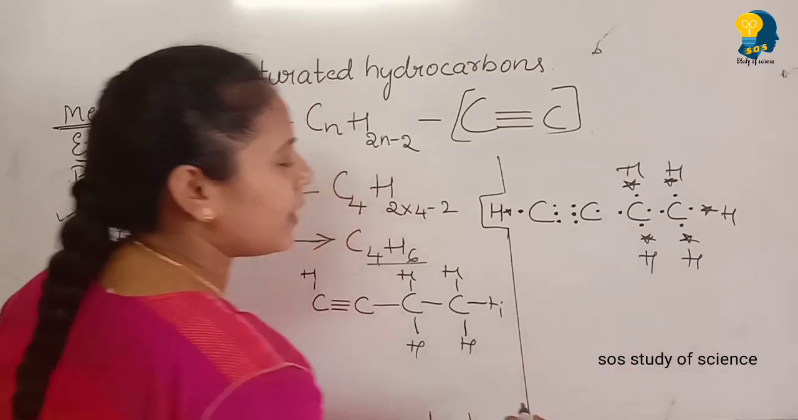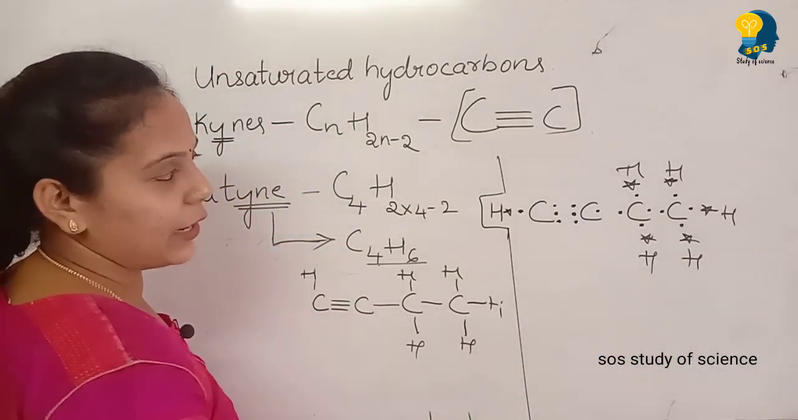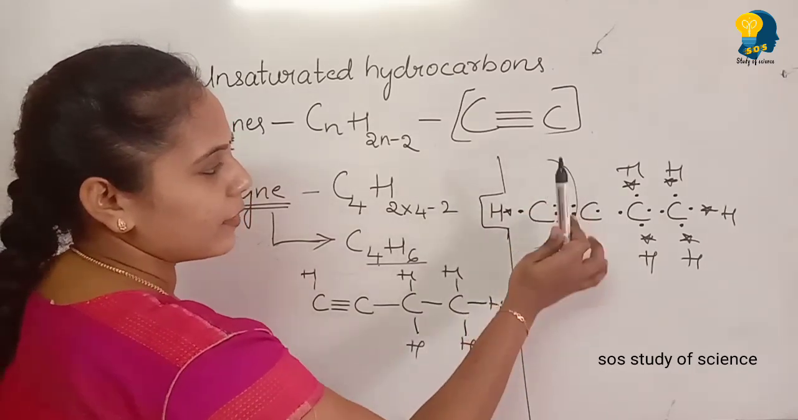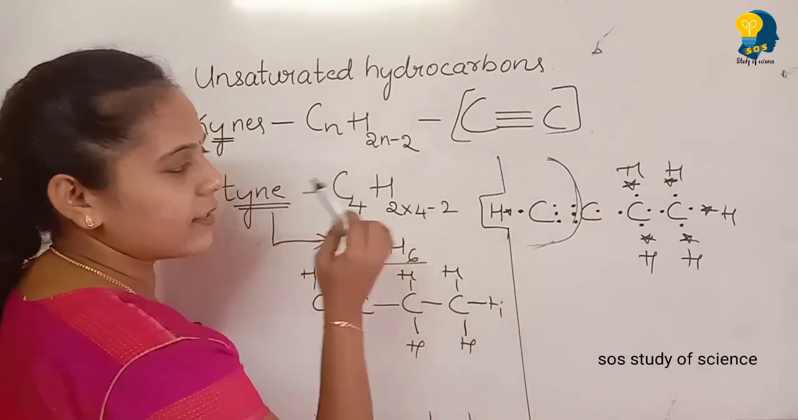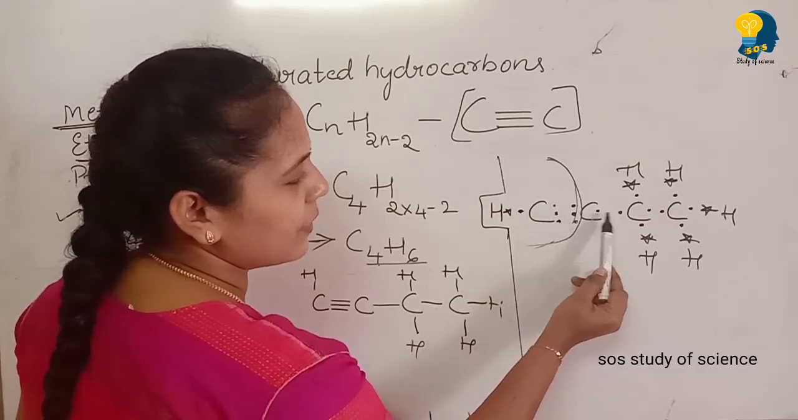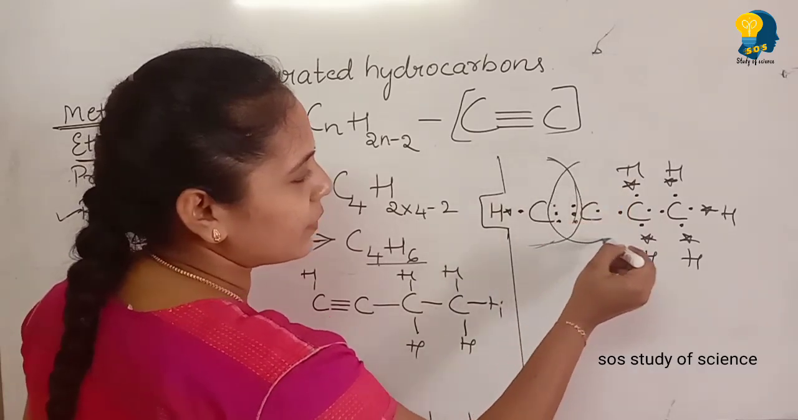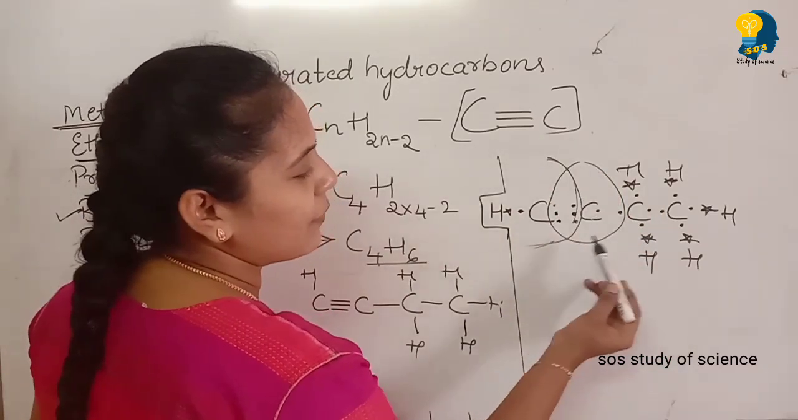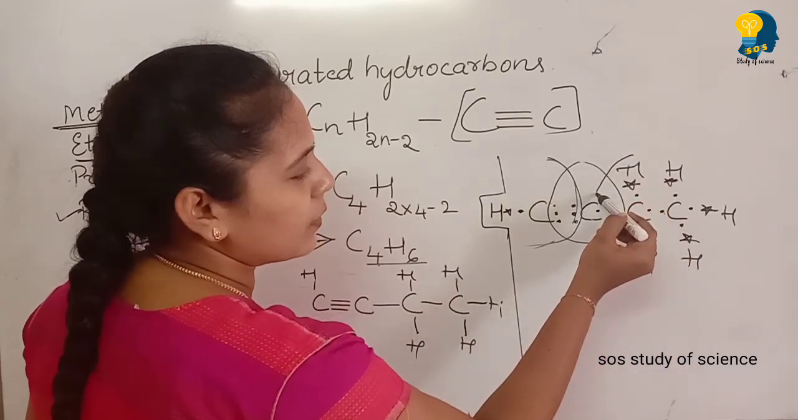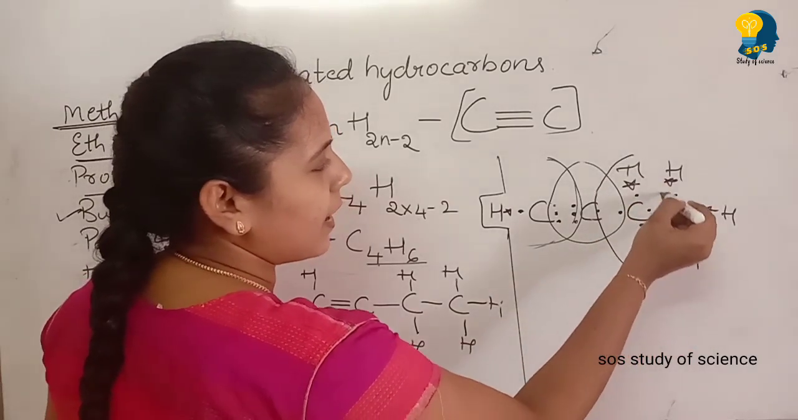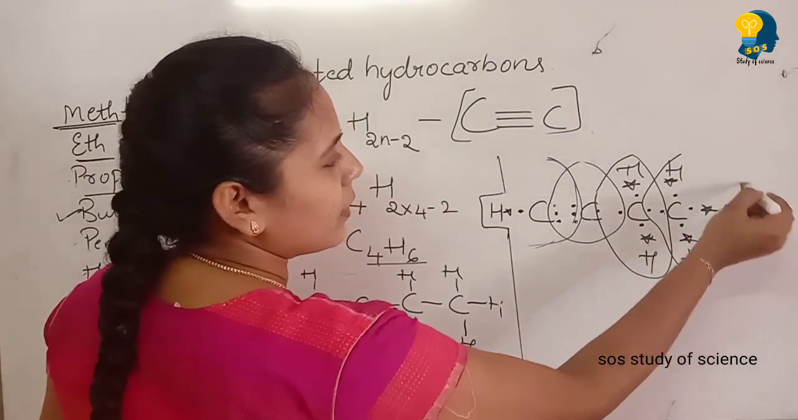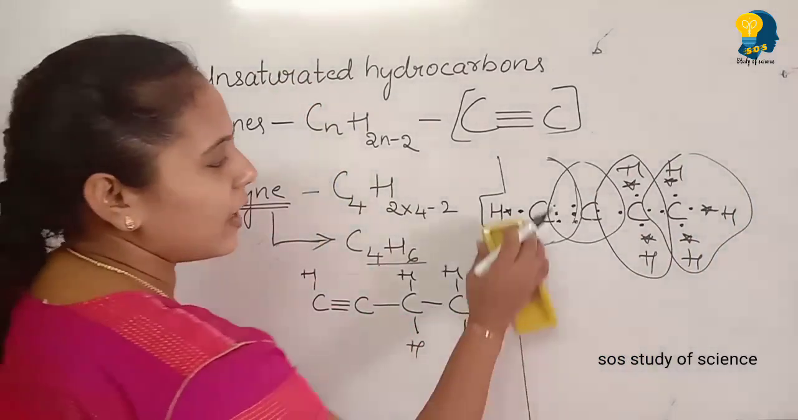You can check here. See, each carbon is having 8 valence electrons. See, 1, 2, 3, 4, 5, 6, 7, 8 for this carbon. So if you write, you can circle like this. This carbon is also having 8. See, 1, 2, 3, 4, 5, 6, 7, 8. And this carbon is also having 8, and this carbon also, and this carbon also. You can check. Okay. So each carbon is having 8 valence electrons.